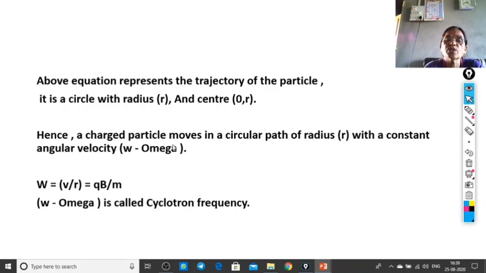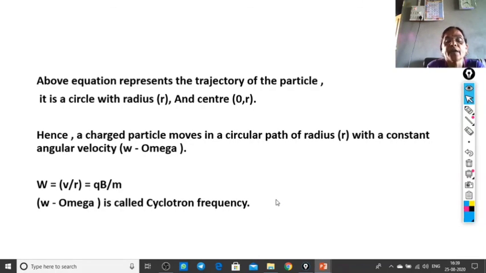Hence, the charged particle moves in a circular path of radius r with a constant angular velocity omega, where omega equals v upon r equals qB by m. This omega is called the cyclotron frequency.